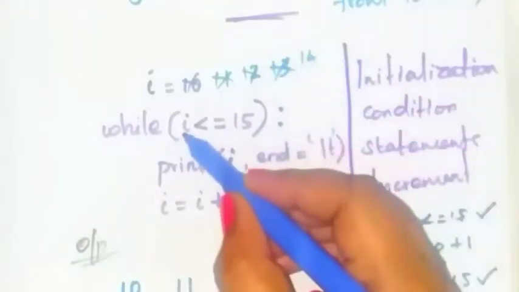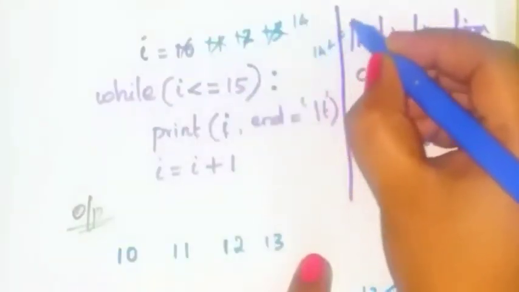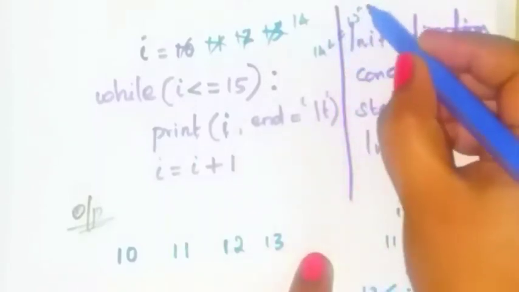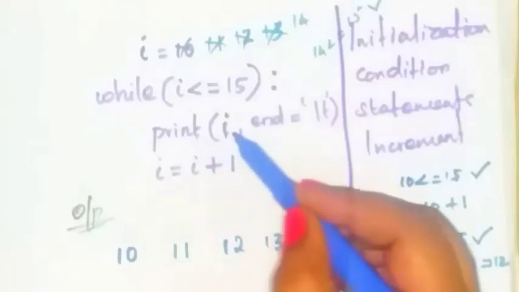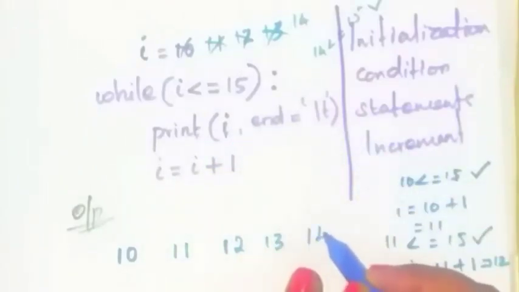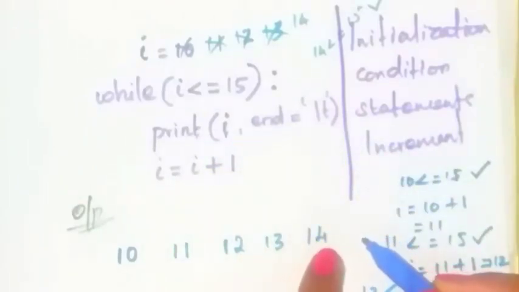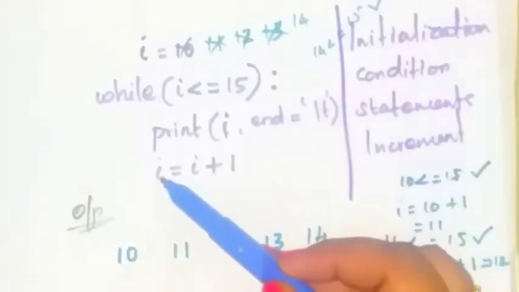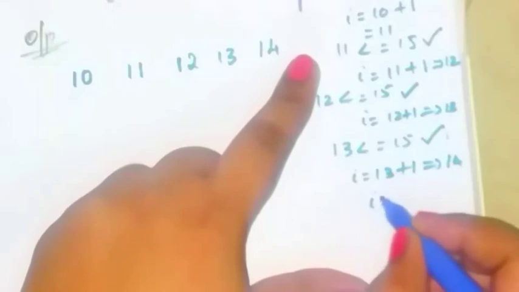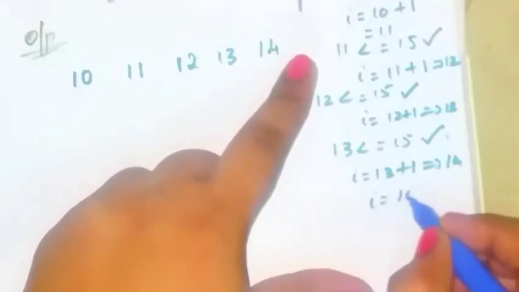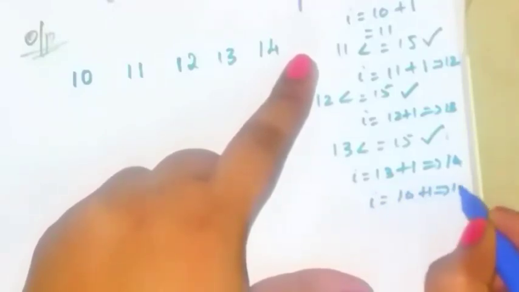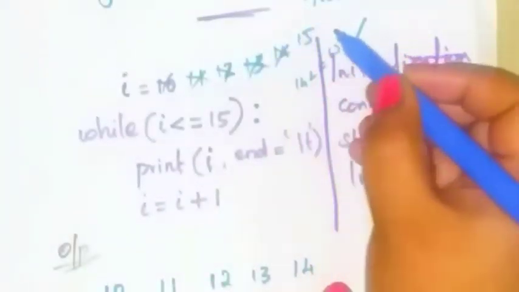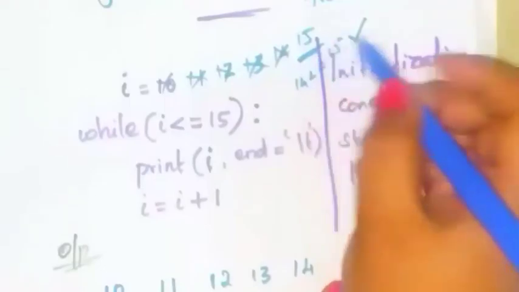Now our new I value is what? 14. Check the condition. 14 is less than or equal to 15. This is true or not? 14 is less than 15. This condition also true. So print I. Print 14. I value is 14. Okay. Next give some white space. Okay. Next I is equal to I plus 1. I is equal to I plus 1 means 14 plus 1 is equal to 15. Now our new I value is what? 15.